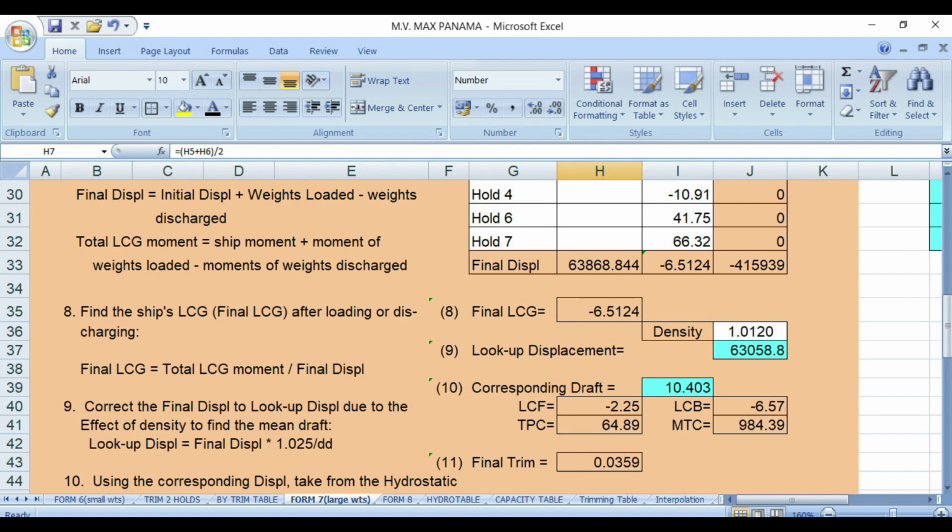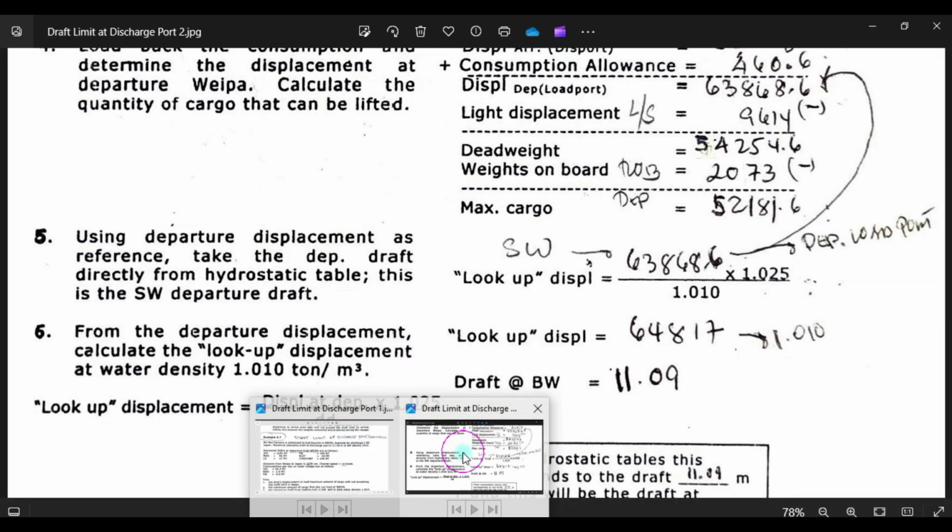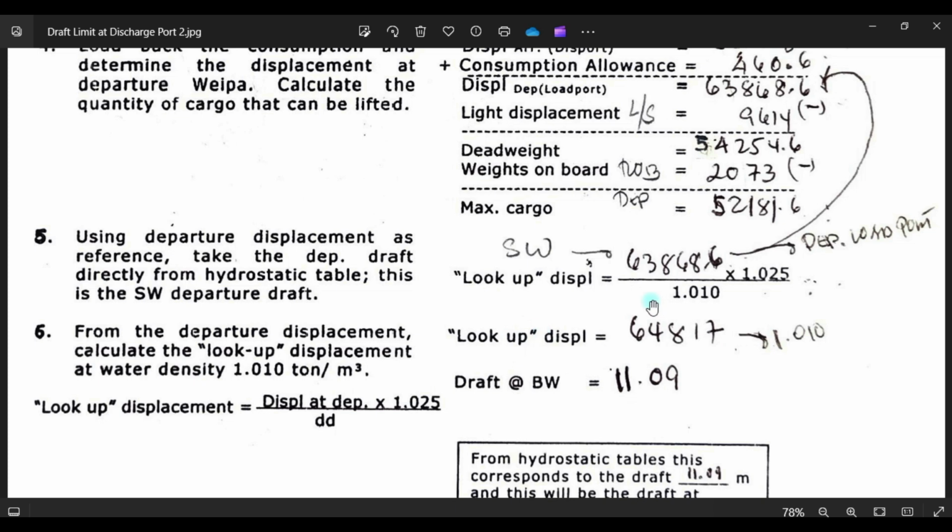Now, using the departure displacement as reference, take the departure draft directly from the table. This is the saltwater departure draft. From the departure displacement, calculate the lookup displacement at water density of 1.012.